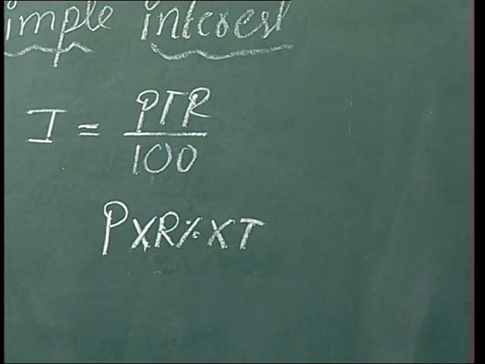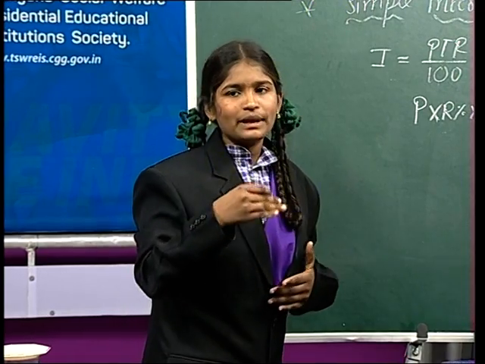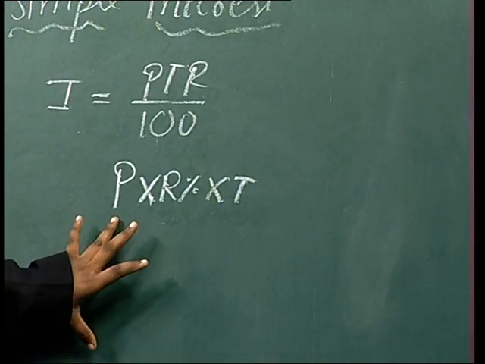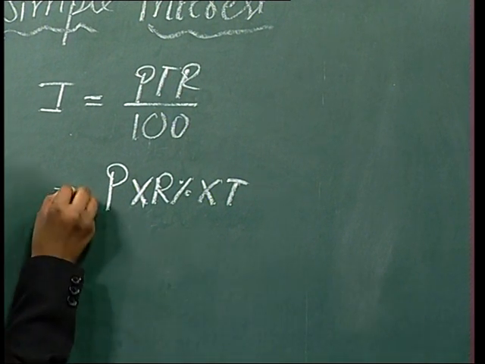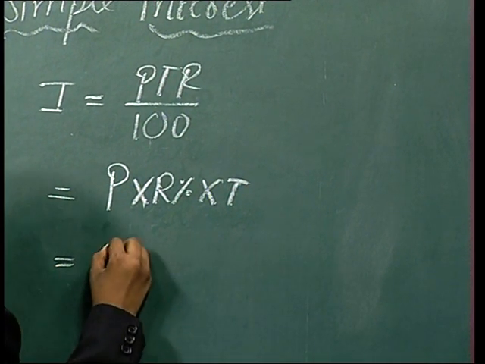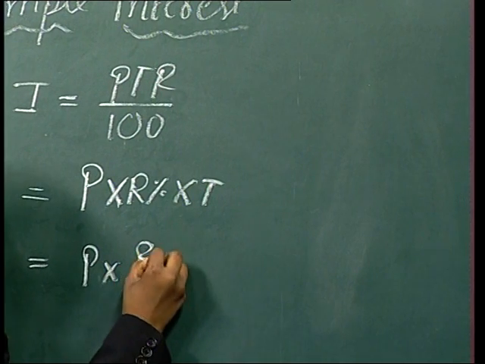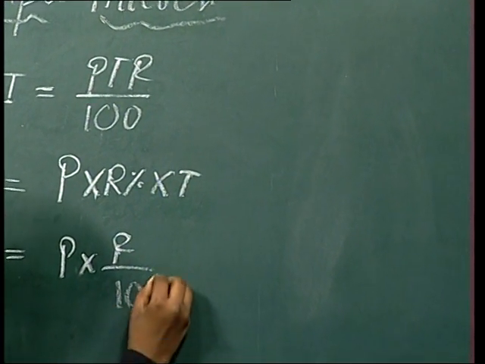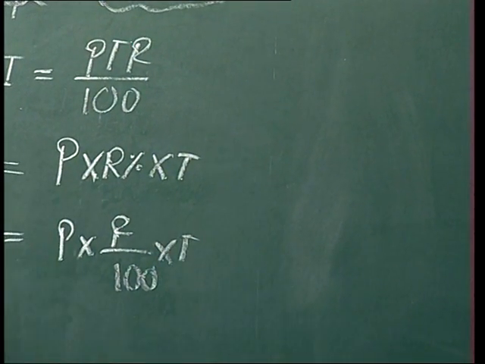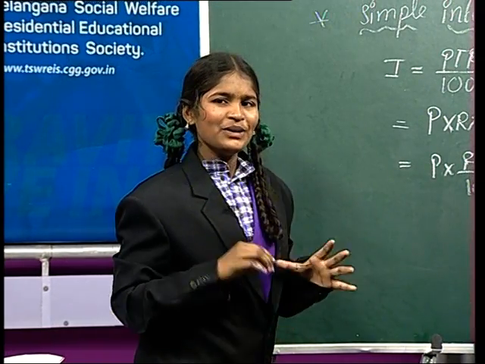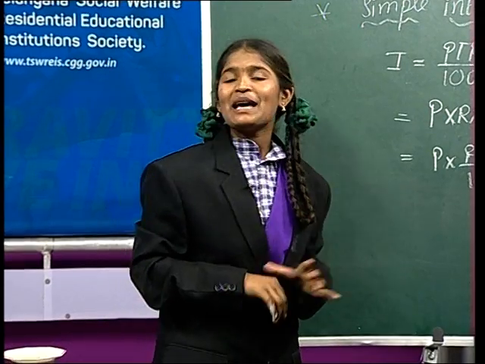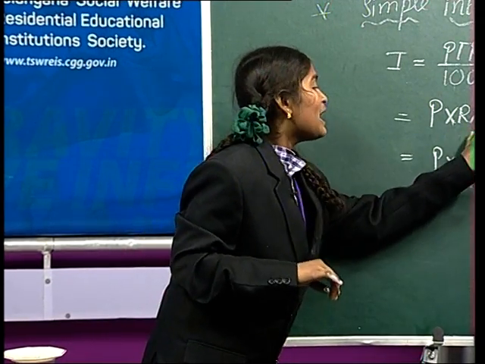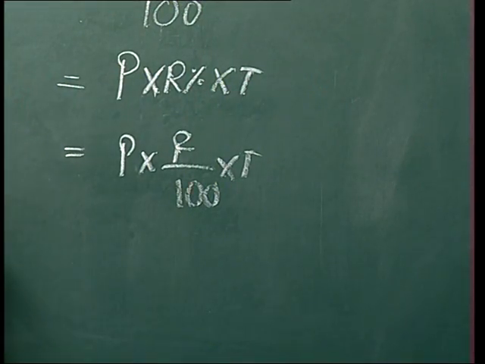The farmer takes 1 year's time to repay the money. So, P into R percent into T. So, see friends, P into R by 100 into T. Friends, do you guess why I kept here by 100? Yes, wonderful Swallows. Because here it is percent. Percent means for every 100. So I kept here by 100.